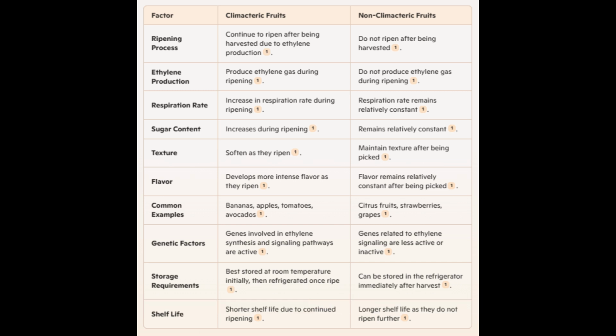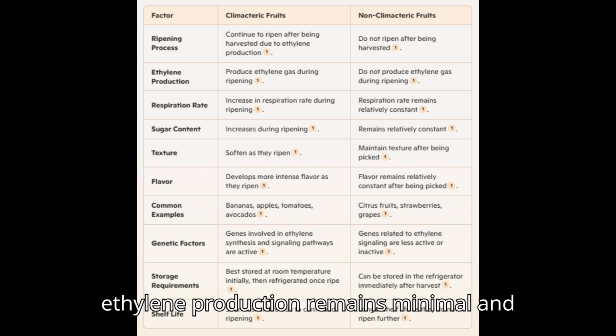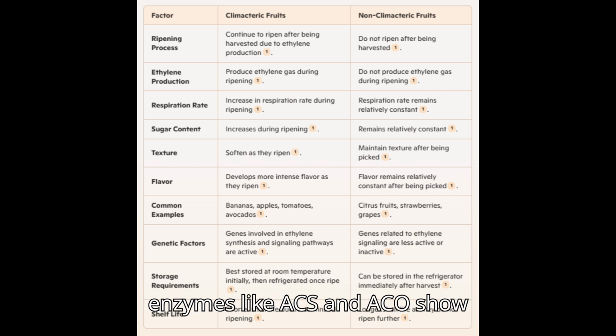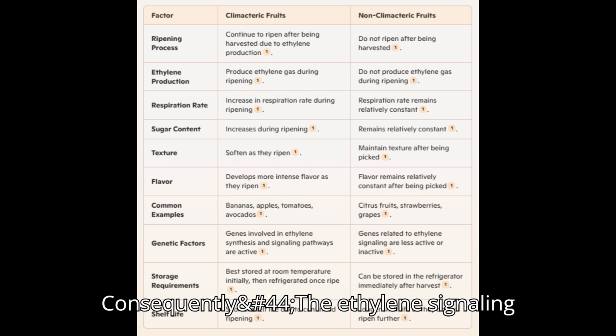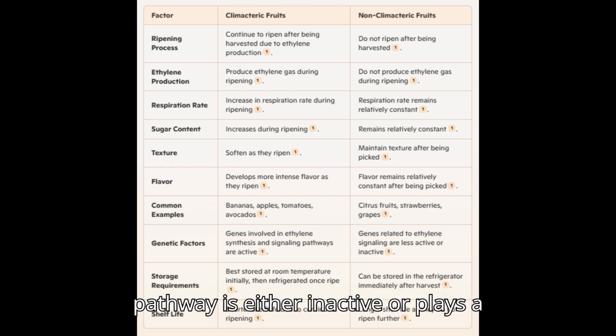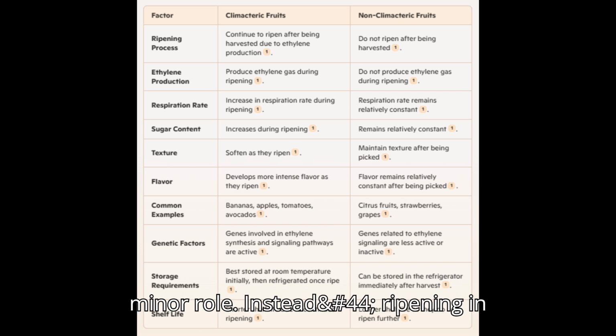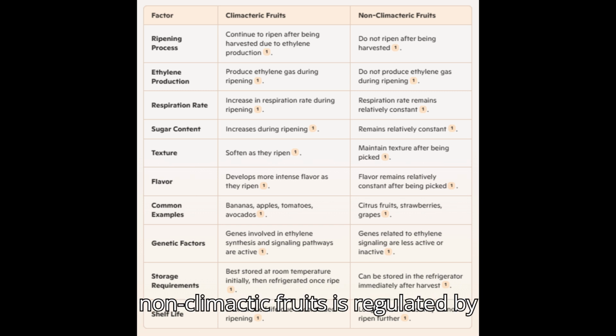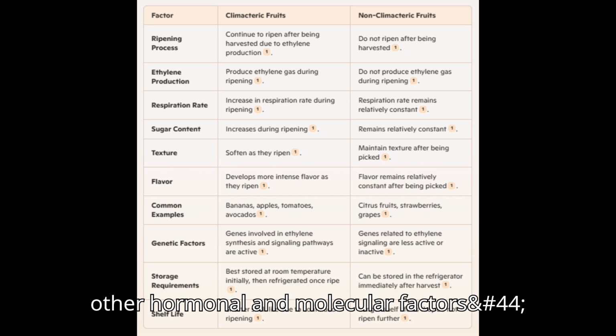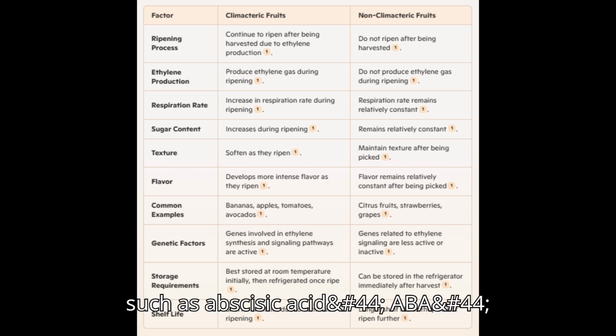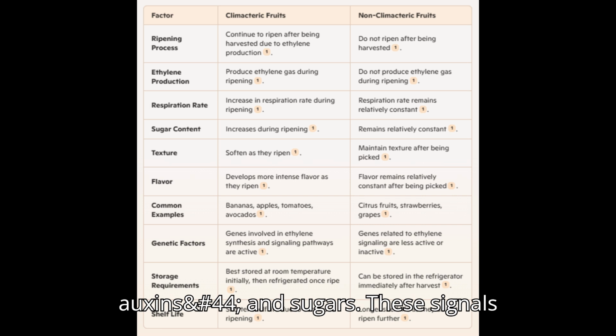In these fruits, ethylene production remains minimal, and enzymes like ACS and ACO show low activity during ripening. Consequently, the ethylene signaling pathway is either inactive or plays a minor role. Instead, ripening in non-climacteric fruits is regulated by other hormonal and molecular factors, such as abscisic acid (ABA), auxins, and sugars.